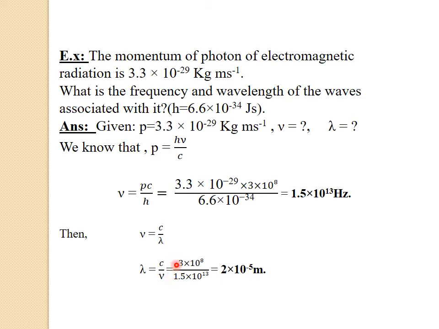Here c is 3 × 10^8 divided by nu, which we already determined, that is 1.5 × 10^13. Now if we simplify, we get the answer as 2 × 10^-5 meter. So this is the wavelength of the waves.